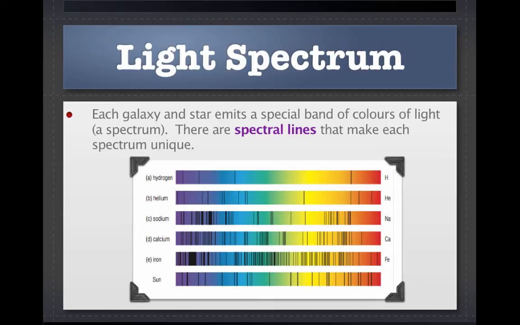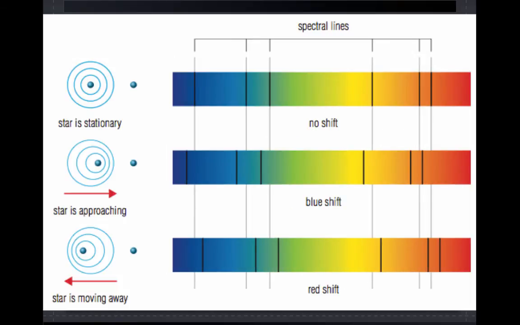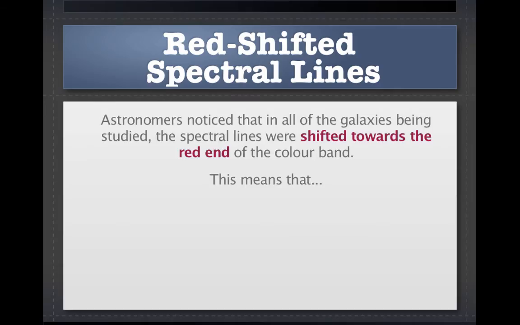Every galaxy and star emits a special band of colors of light, and there are spectral lines that make each spectrum unique. Spectral shifting can occur at times. The first image shows no shift, the second image shows a blue shift, and the third image shows a red shift. If a star is stationary and not moving, there would be no shift in the spectral lines. If a star is approaching you, you would see a blue shift, and if the star is moving away, you would see a red shift. So blue shift would be short wavelength, high frequency. Red shift would be longer wavelengths, lower frequency.